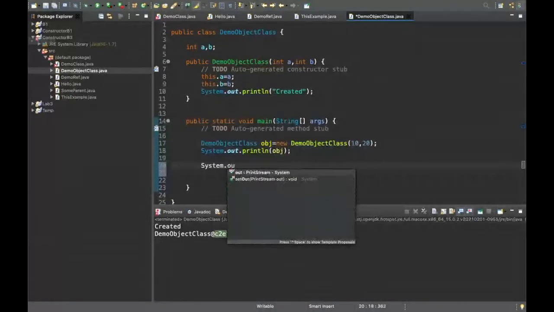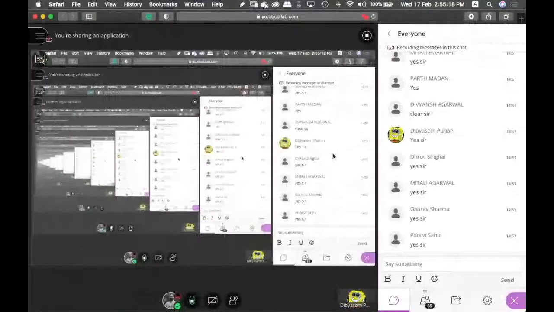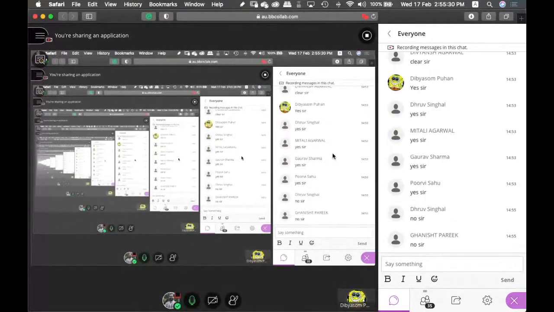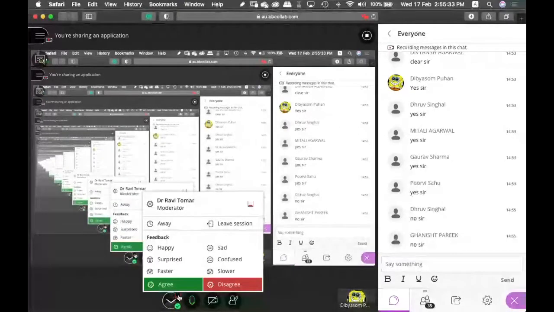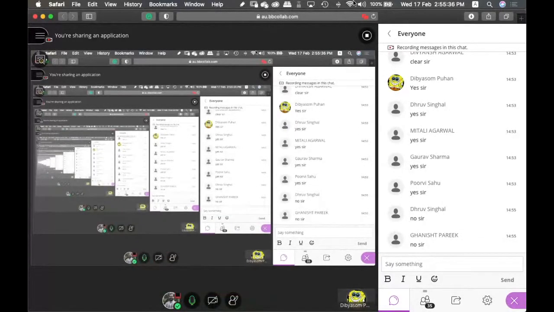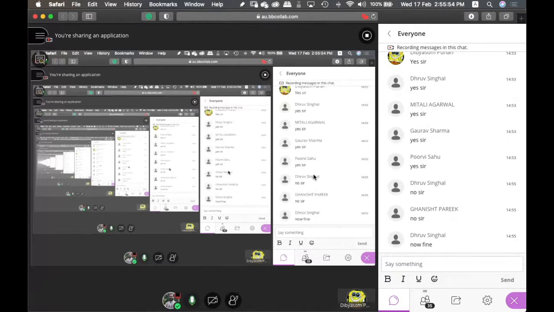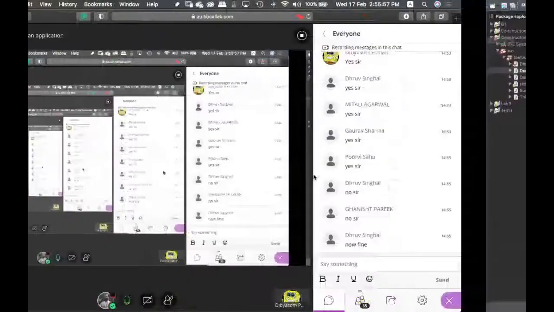Sir, your voice is breaking. Cannot understand it. Is it clear now? Is it okay? So it is breaking, so we are hearing it in chunks. What can be done? Is it okay now? Because it is connected on broadband 5G networking. Now, okay, right.